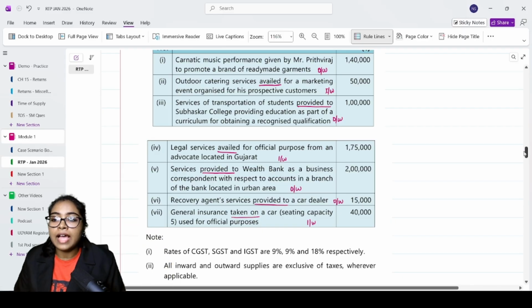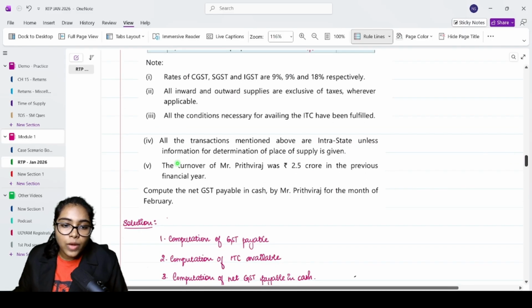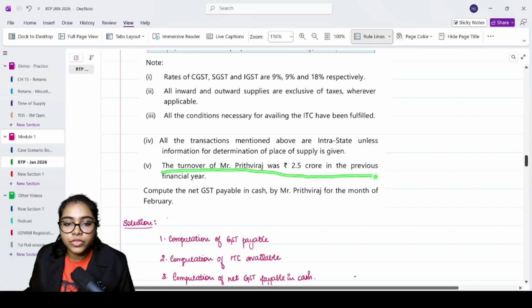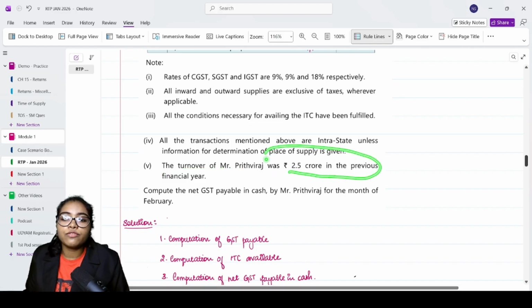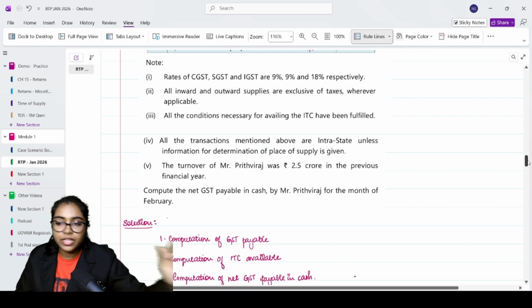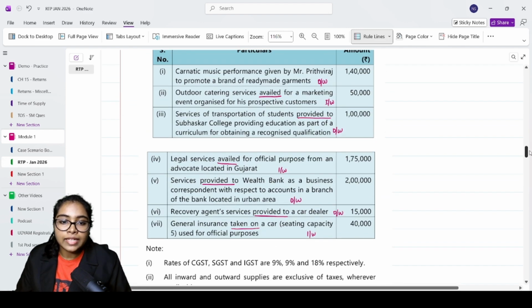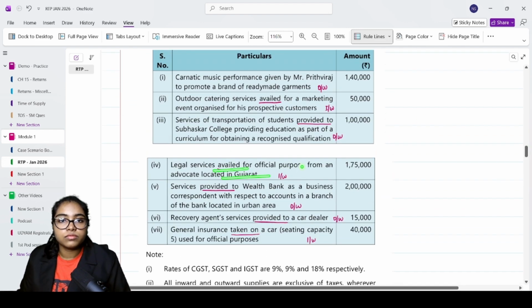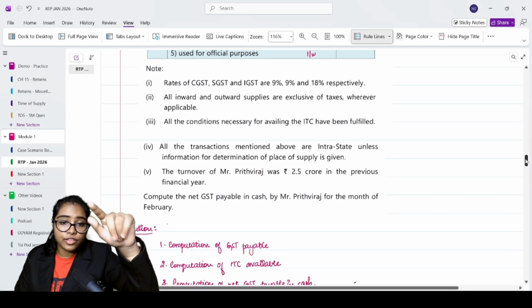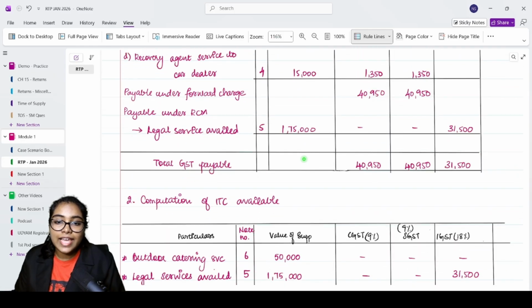Only then it will be taxable under RCM. That is why they have given you this information. The turnover of Mr. Prithviraj was 2.5 crore, clearly above the threshold limit, yes. So this will be taxable under RCM. So for this, I will have to include it in GST payable. Why? Because I have to pay it in cash, correct? 1,75,000.